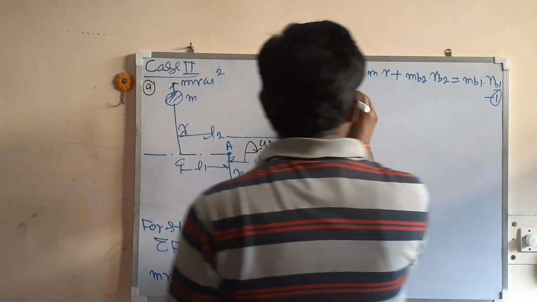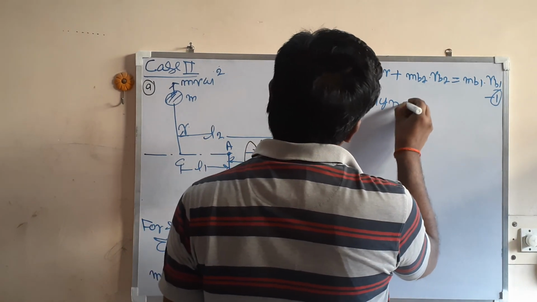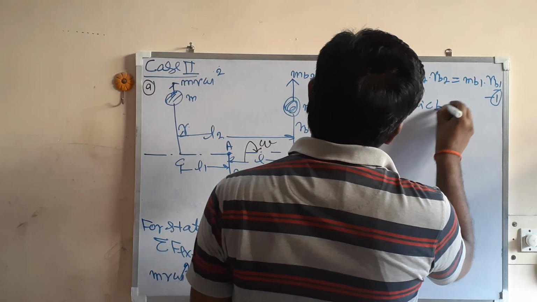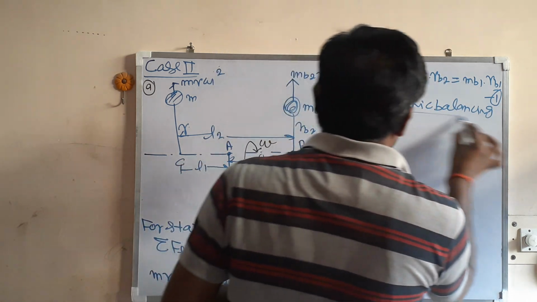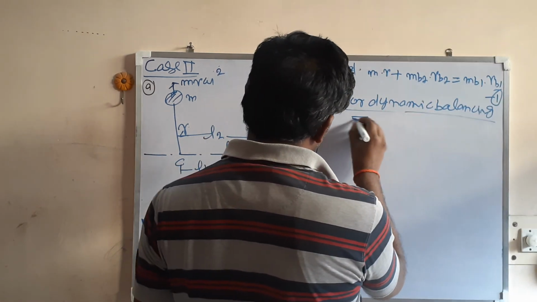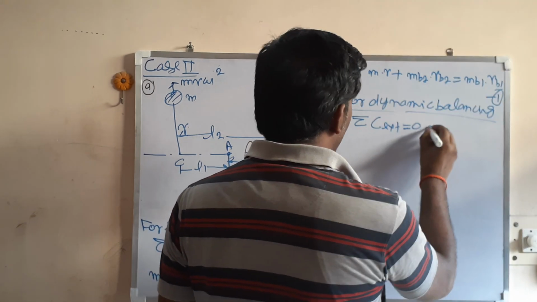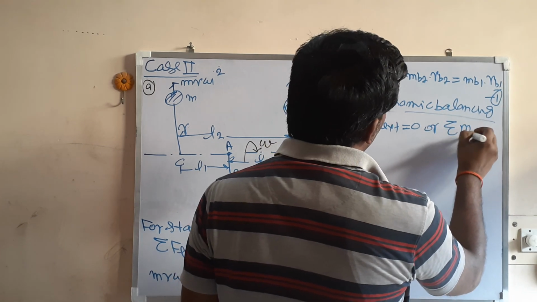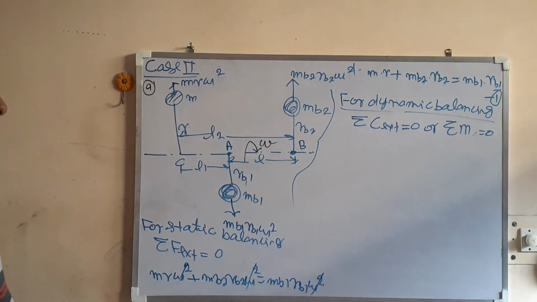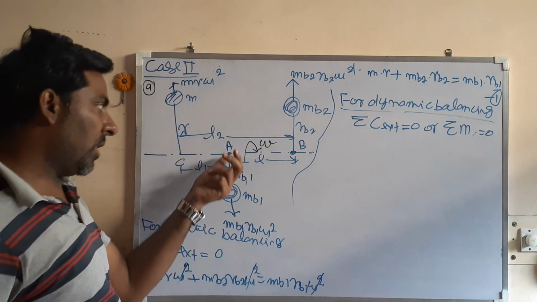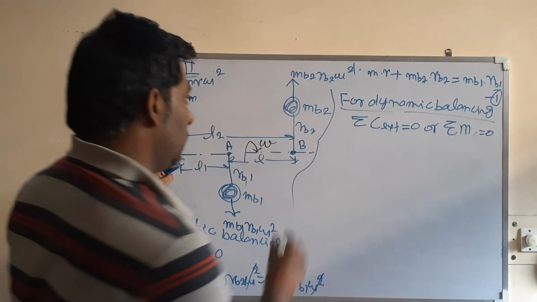Now for dynamic balancing, the summation of external couple on the system should be 0, or we can say that the summation of moment about any point should be 0, either about C or about A or about B. Let us take moment about C as 0.